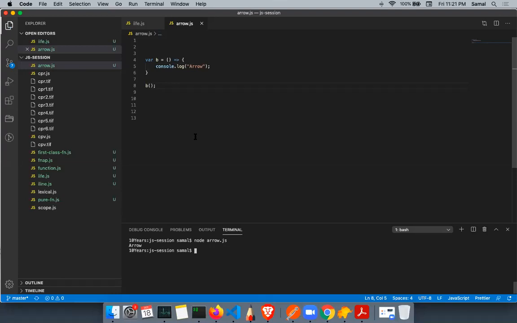So arrow functions are always function expressions or function assignments. It cannot be a function declaration because a function declaration always needs a function keyword. That means an arrow function cannot get hoisted. I hope that is clear now. Why? Give me the reason. It cannot be a function declaration, so how can it be hoisted?